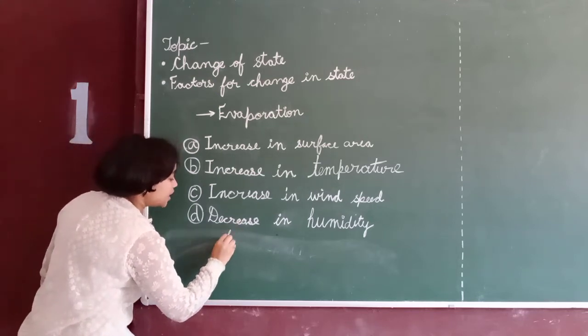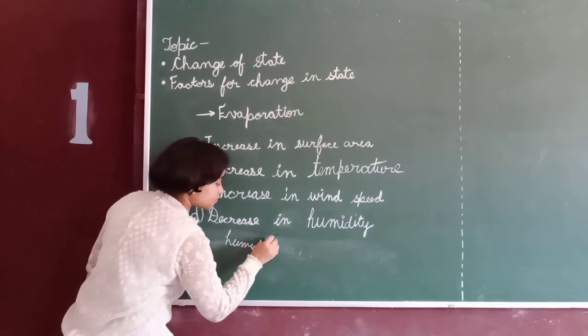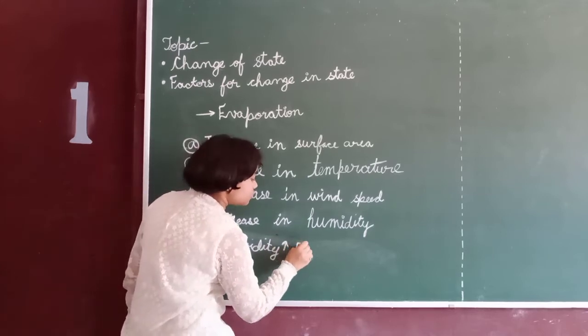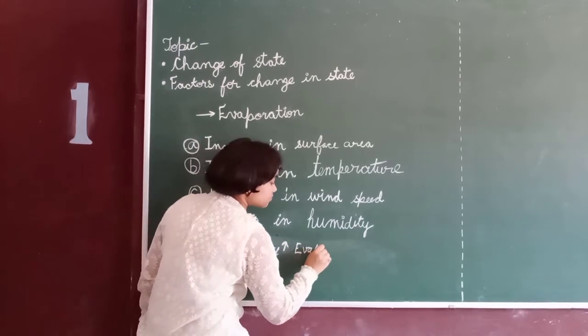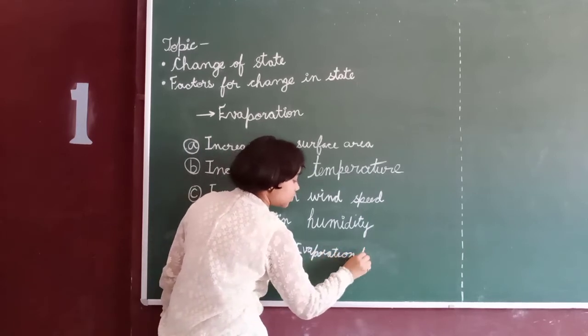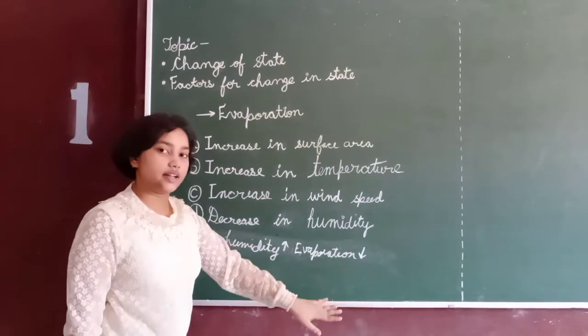So when humidity increases, evaporation decreases.